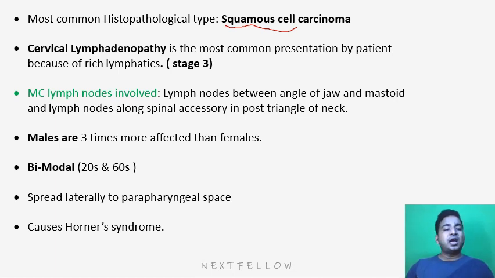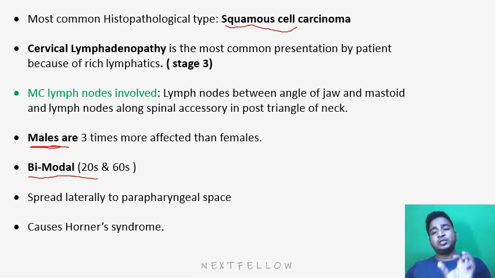Then males are 3 times more commonly affected than females in nasopharyngeal carcinoma, and the presentation in age group is bimodal, that is in the early 20s or after 60. So nasopharyngeal carcinoma has a bimodal presentation. These points have been asked in exams like PGI or AIIMS, so try to remember every point.